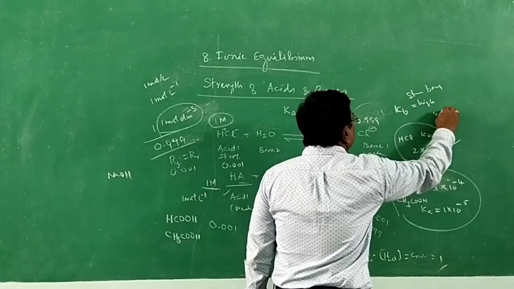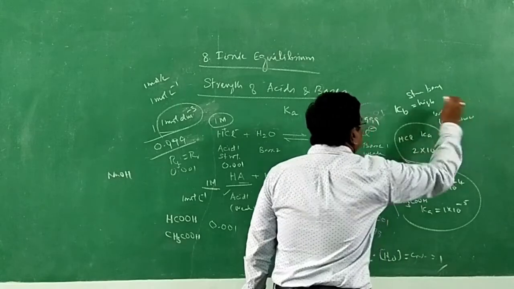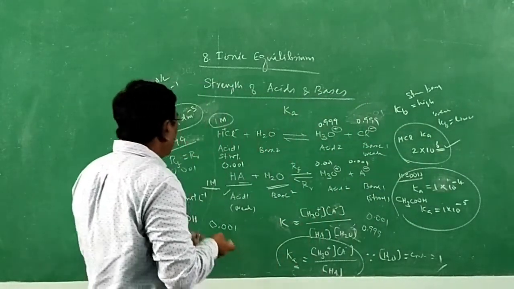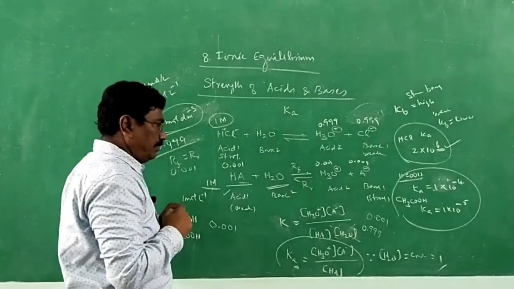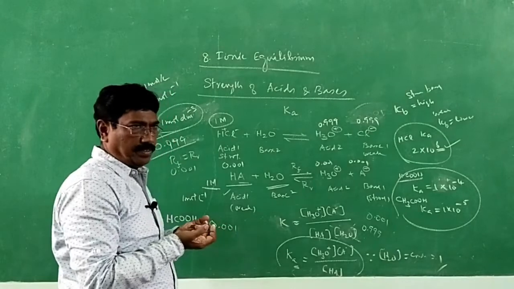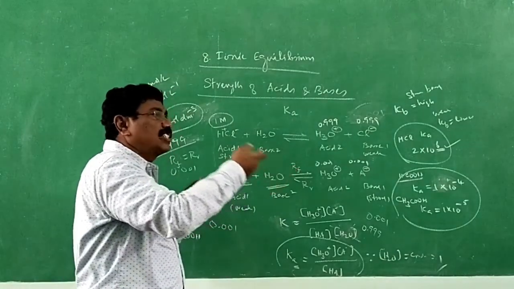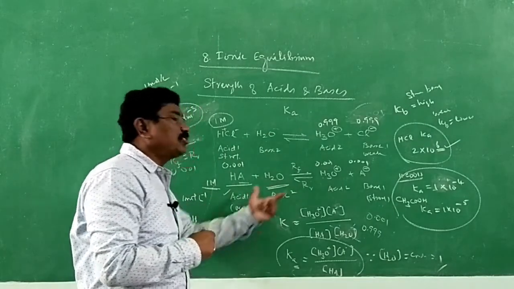If it is a weak base, Kb will be lower. And the second point: the conjugate base of a strong acid will be weak. The conjugate base of a weak acid will be strong. The conjugate acid of a strong base will be weak. The conjugate acid of a weak base will be strong.